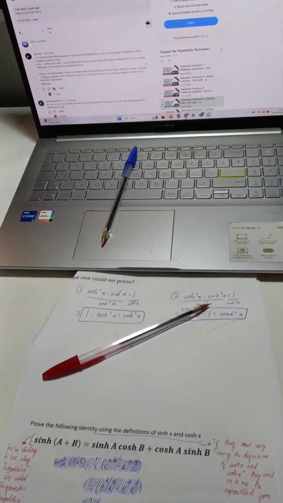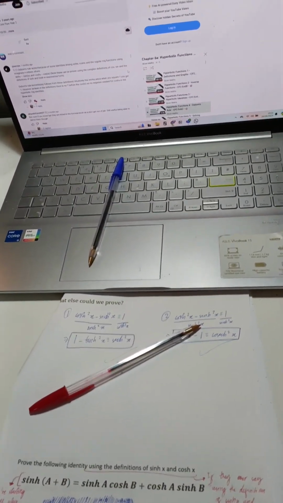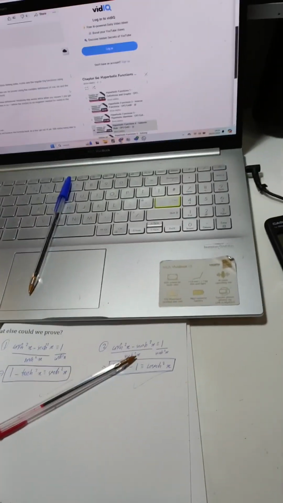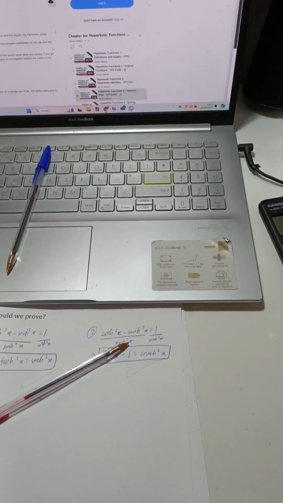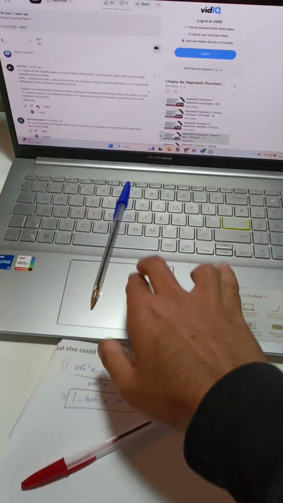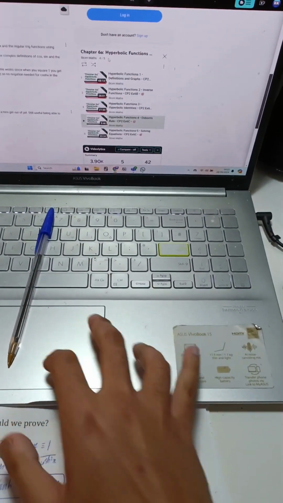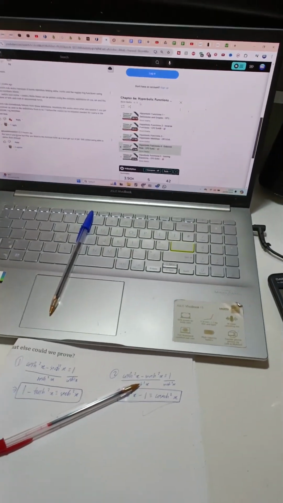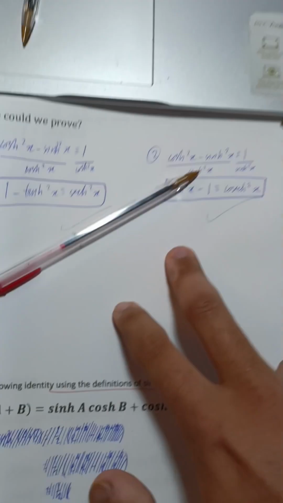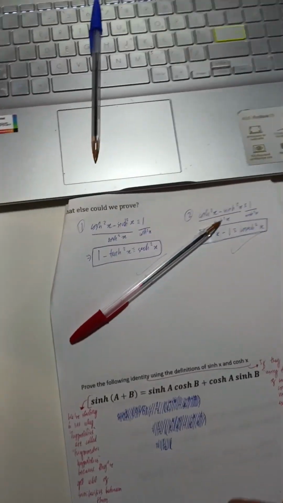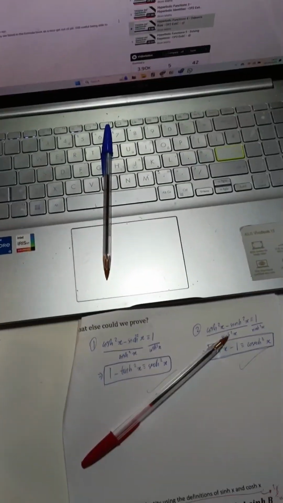Okay, so I literally just spent the past 2 hours doing all of hyperbolic functions part A. Yep, chapter 6, part A from the Bison Maths playlist over here. And I've nearly finished. I'm on episode 4 out of 5. Got episode 4 and episode 5 left. Nearly finished with the booklet as well. But I literally cannot be bothered anymore, so I'm just going to take a break. Otherwise, I'm not going to learn anything.